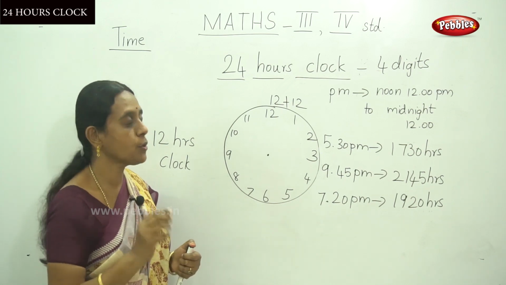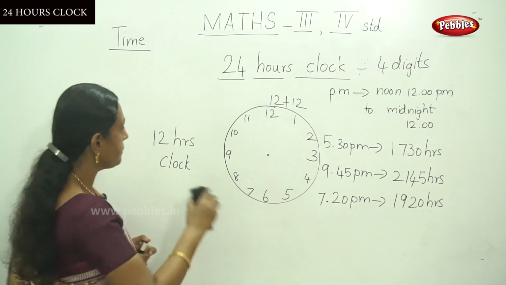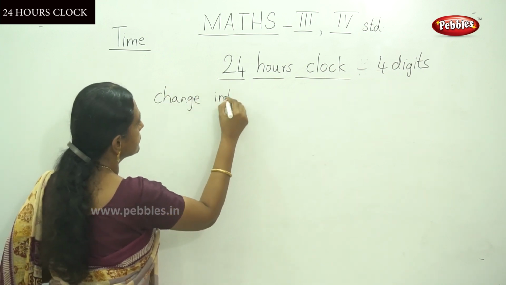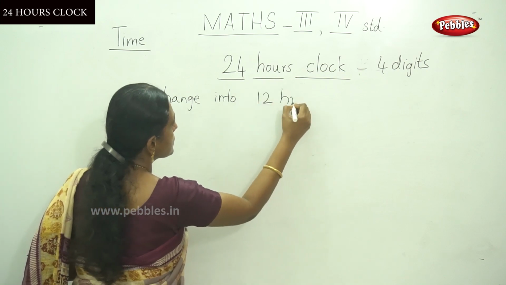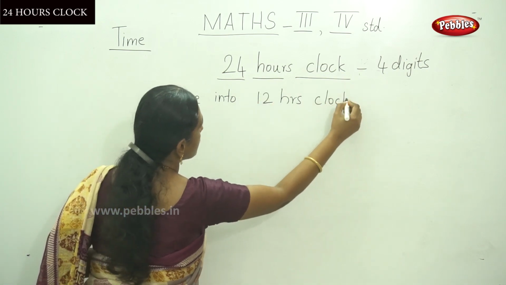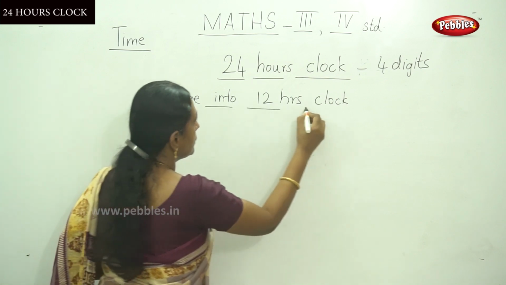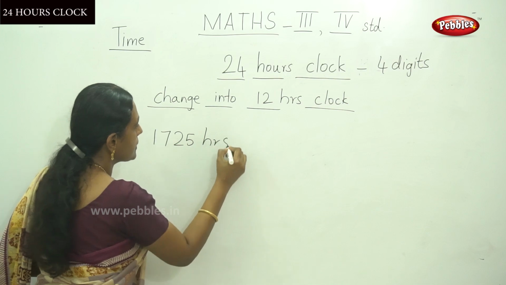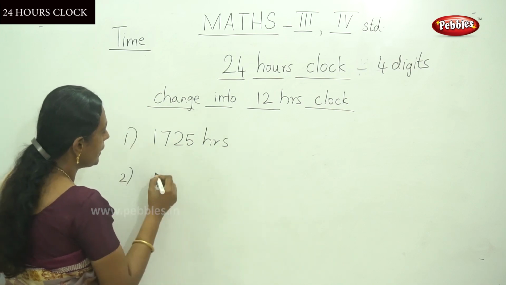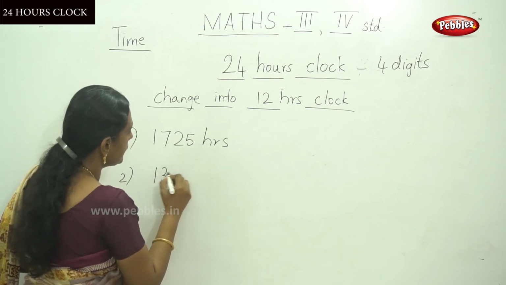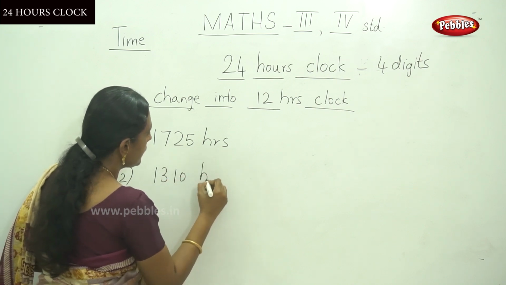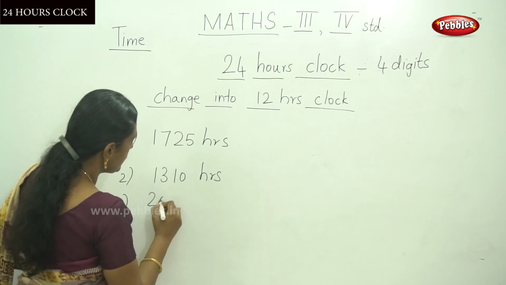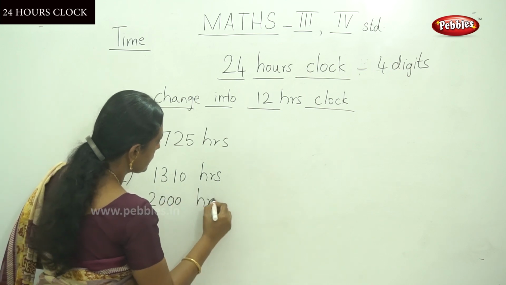I am going to show with example sums. Change into 12-hour clock: 17:25 hours, and 13:10 hours, and 20 hours.